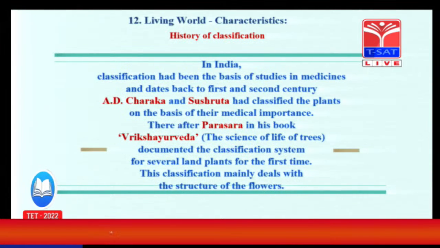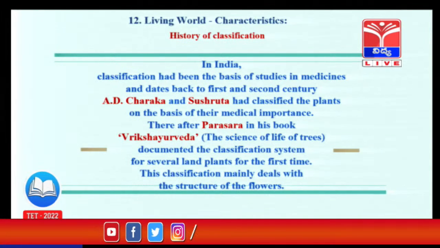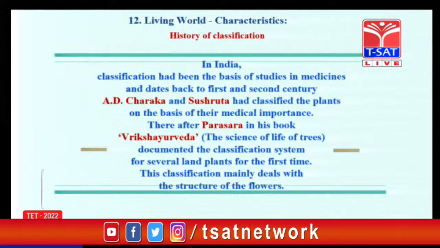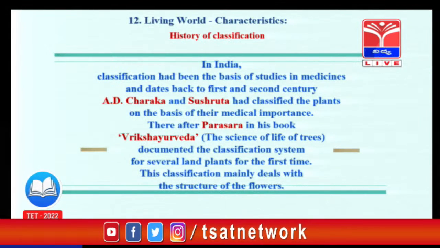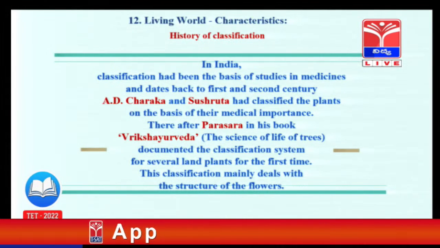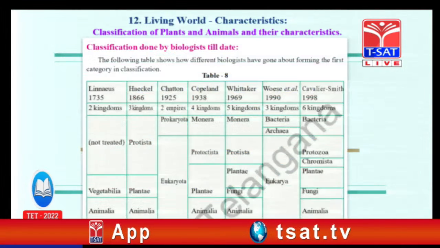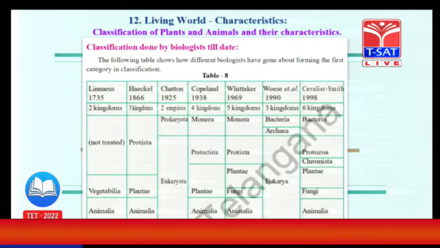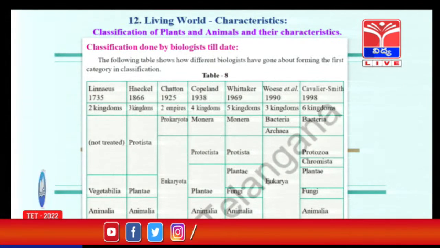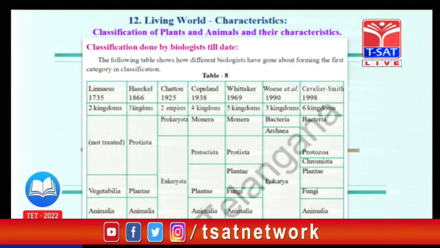And about classification, Indian scientists also did some classifications earlier. Charaka, Susruta and Parashara are the main Indian scientists who did classification earlier. And these are some of the classifications which we are following now in our country. So each and everyone classifies in their own way.